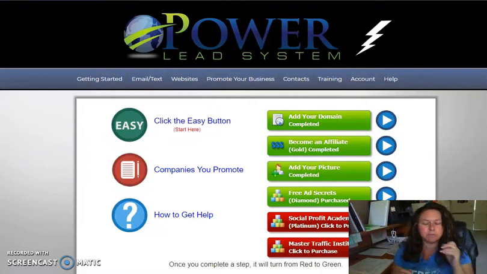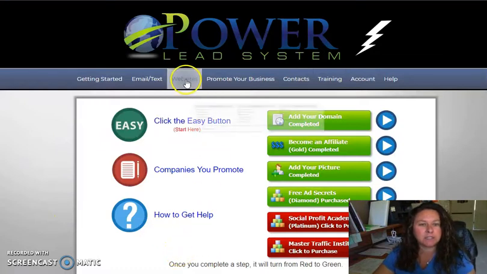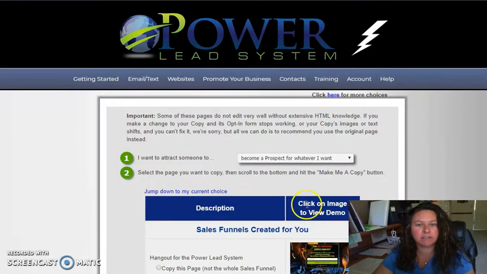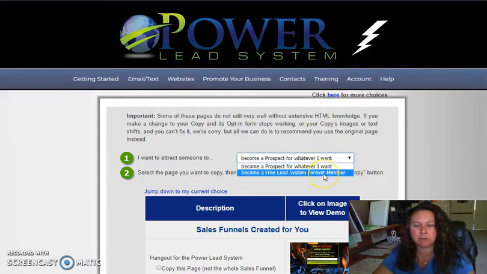But I will walk through the steps a little bit slower so you can take some notes and really learn how simple this is. So basically you're going to go to websites and copy web pages. And then you will come to a screen like this, and you want to make sure that this says become a prospect for whatever I want. The other option is become a free lead system member forever, and that's something else that we can talk about in another video, but you want it to say become a prospect for whatever I want.